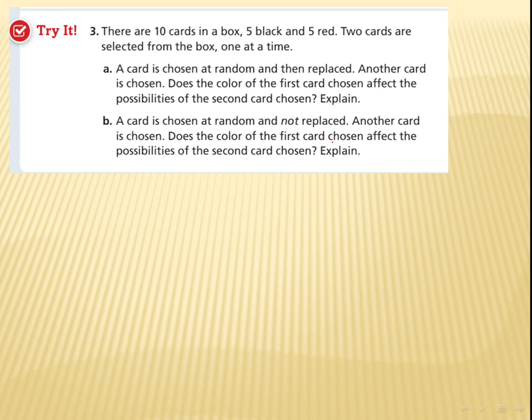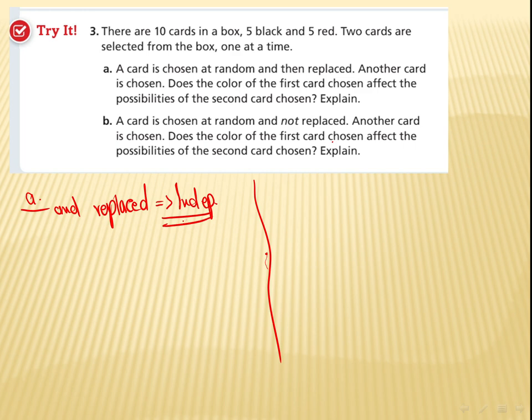So for A, he said "and replaced". What does that mean? That means here I have an independent event. What's the meaning of independent event? That means the first event didn't affect the second one, or the second event wasn't affected by the first event.